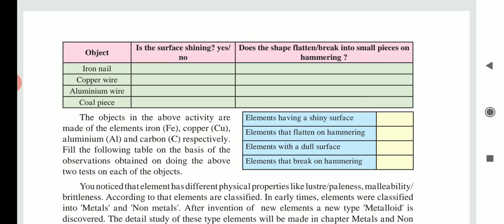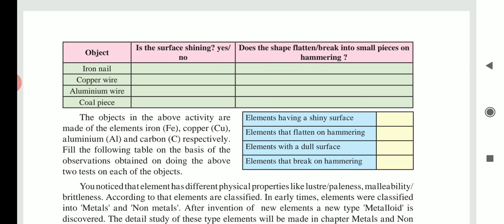Now see the next type, that is non-metal. A non-metal's properties are exactly opposite to those of metals. So they are brittle, soft, and their melting and boiling points are low. Examples are carbon and nitrogen. And the third one is metalloids. Metalloids show combined characteristics of metals and non-metals. Examples of metalloids are silicon and germanium. The detailed study of this type of elements will be made in our next chapter.